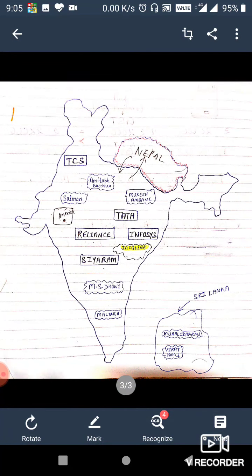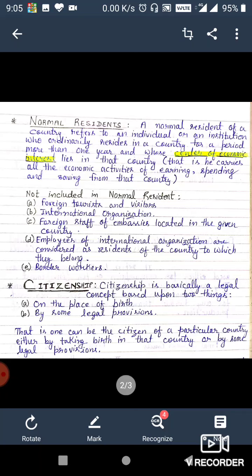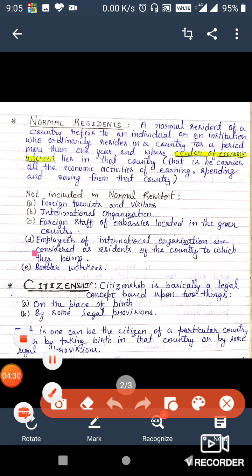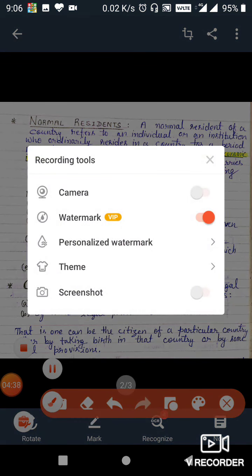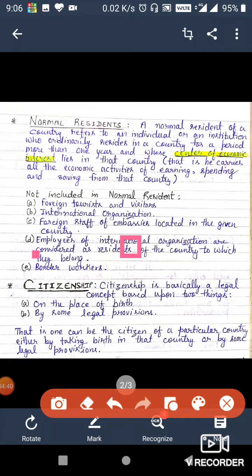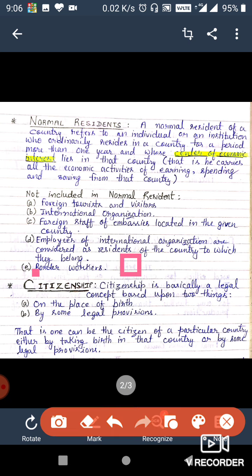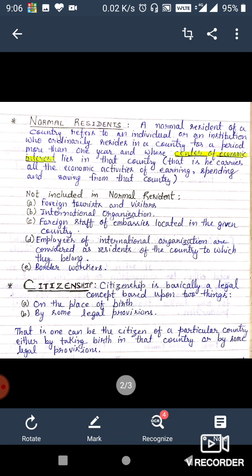Is it clear to you? Then the fourth is employees of international organizations. Who are the employees of international organizations? Those who are working in WHO, and similar organizations, which are international organizations. Those people working in these organizations are not residents of our country; they will be called residents of their respective countries only.